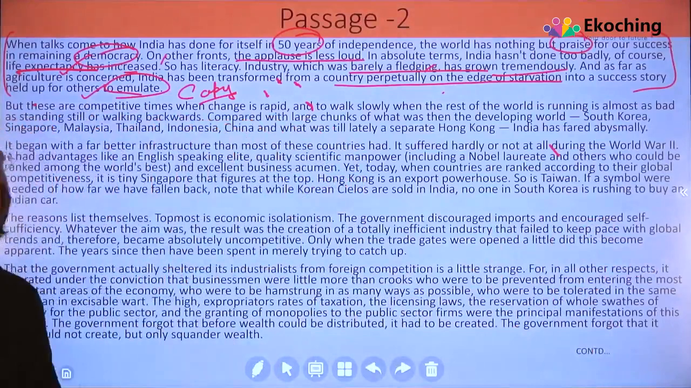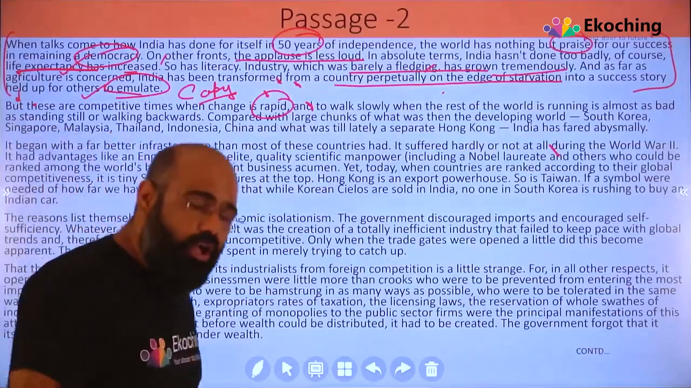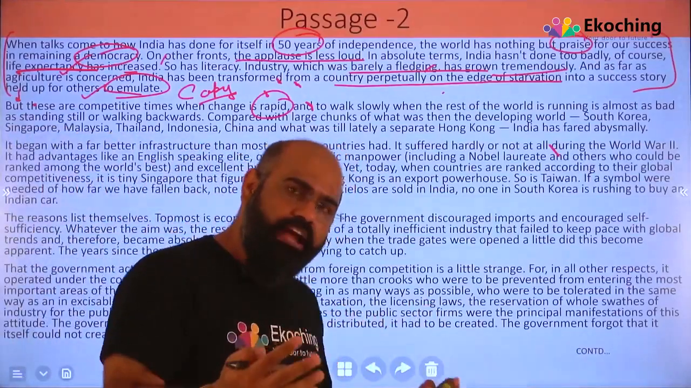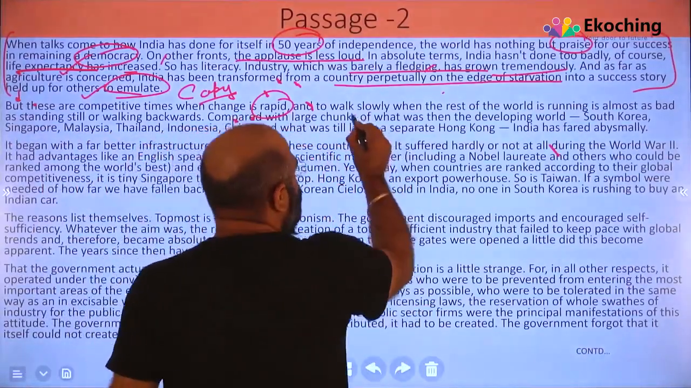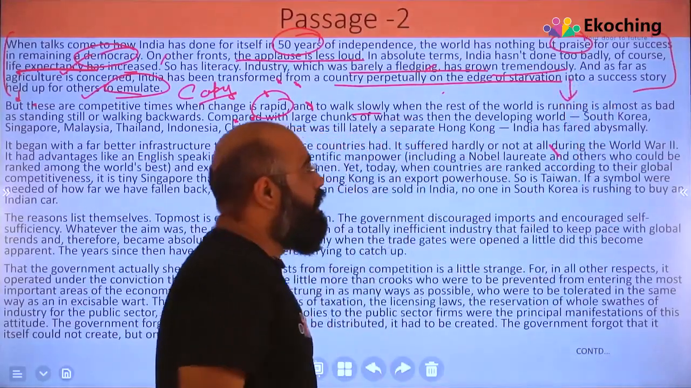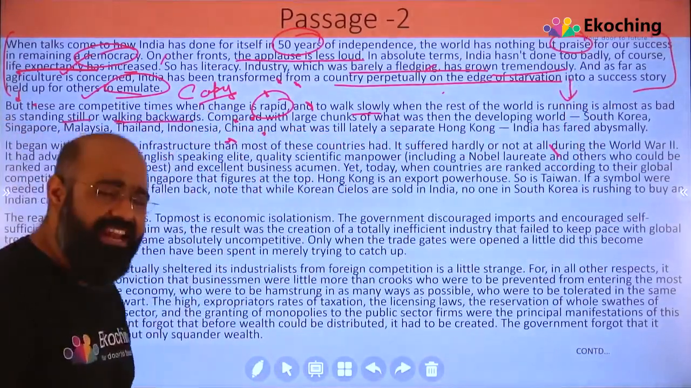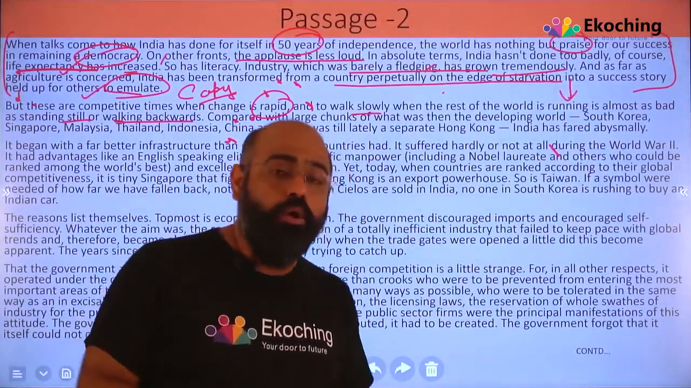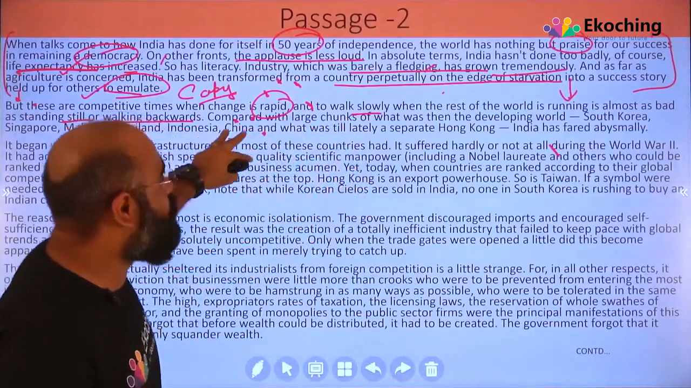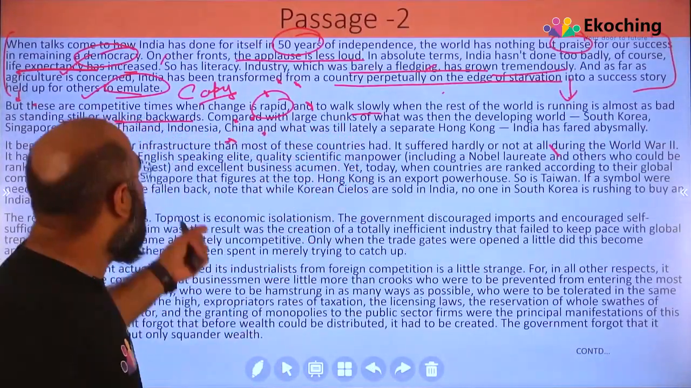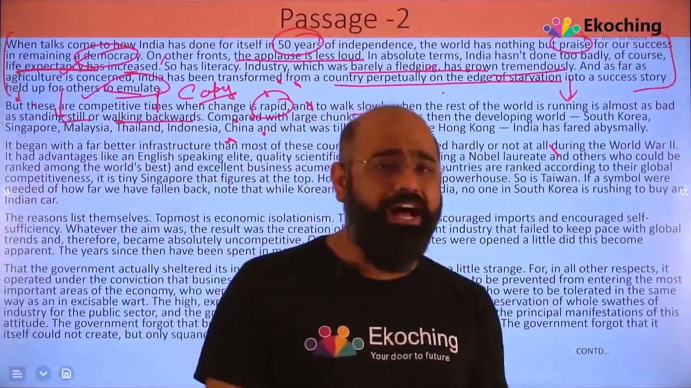Okay, next. But these are competitive times when change is rapid. Here we go. But, however, now author is getting into something which we really need to understand. वो क्या बोल रहा है? When the change is rapid, change होता जा रहा है, and to walk slowly when the rest of the world is running is almost as bad as standing still or walking backwards. So क्या बोल रहा है? When other countries are running, we are kind of walking slowly, right? That's very bad because change is rapid, and it is as good as standing there or even walking backwards. So you need to move fast, okay?